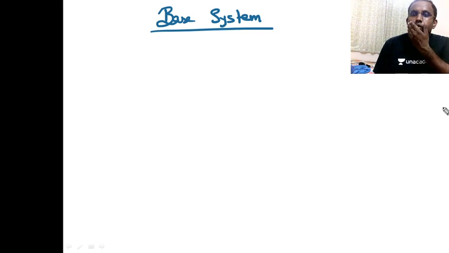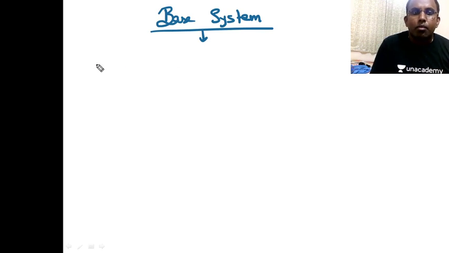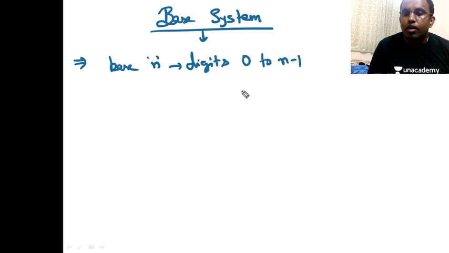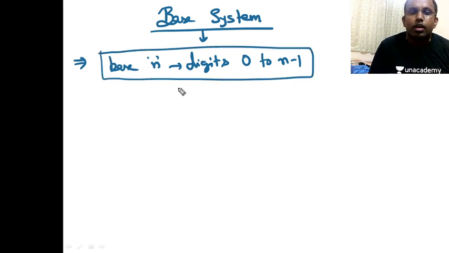Okay, so let's see base system here. What is important actually? We know that if the base is n, the digits I can use are from 0 to n minus 1. So what we should be aware of is how to convert any base n to base 10.